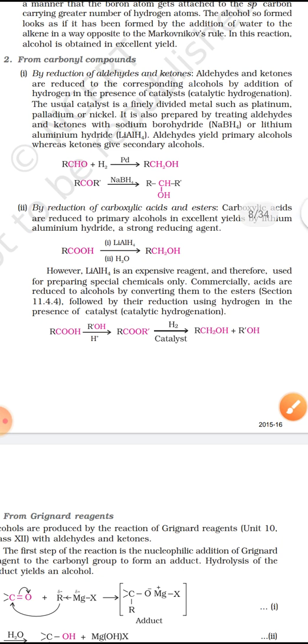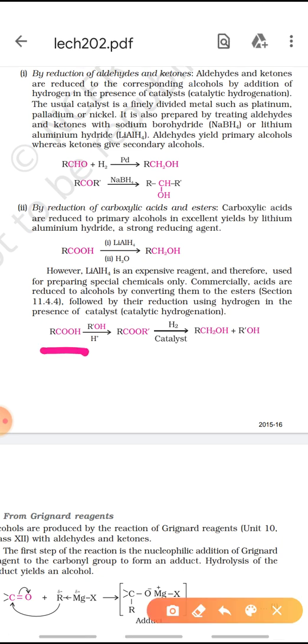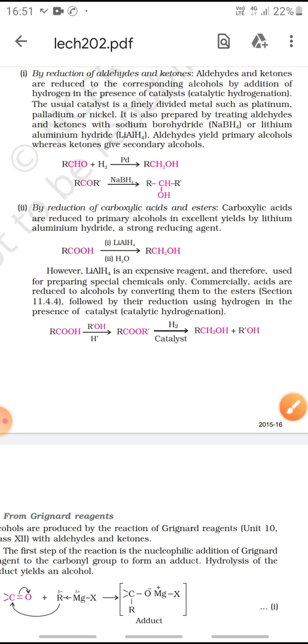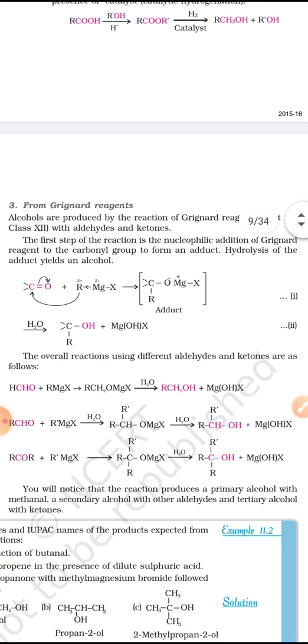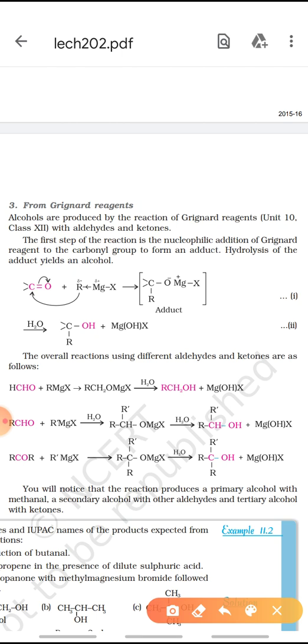Now, if we are not using lithium aluminium hydride, then what do we do? We allow the carboxylic acid to react with alcohol in presence of acid and form the ester. Then esters can be easily converted into alcohols by use of catalyst. Now see, if suppose we need to make a tertiary alcohol from an aldehyde, then what do we do? We use the Grignard reagent.